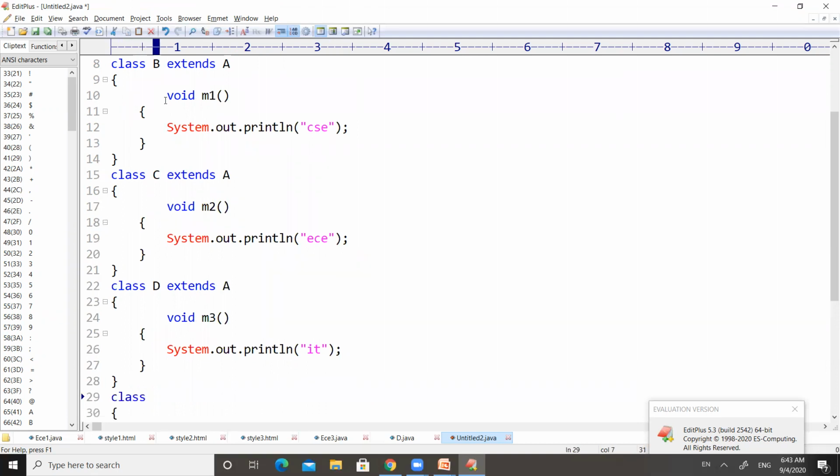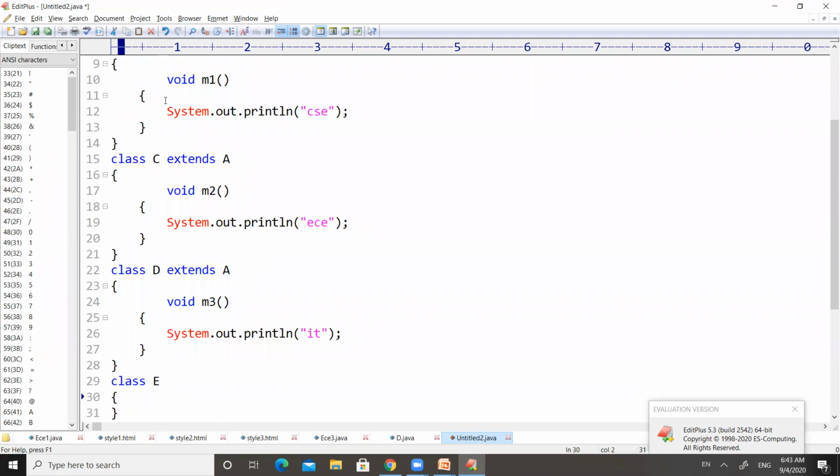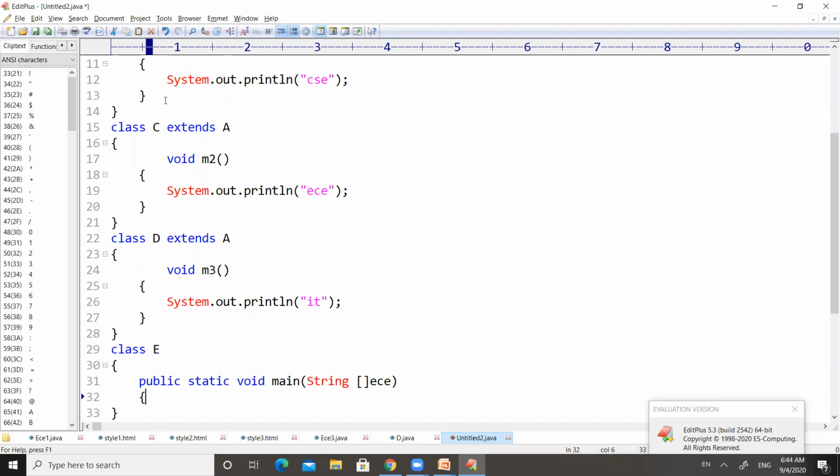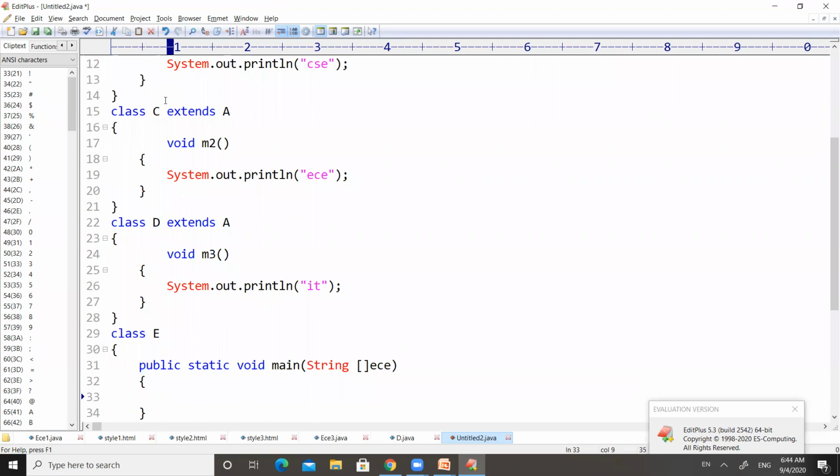So let us write one more class, for example, class D, which is having the main method in Java. The main method in Java is public static void main, string args. We can have any name here, generally we take args. So this is the main method in Java. So inside the main method,